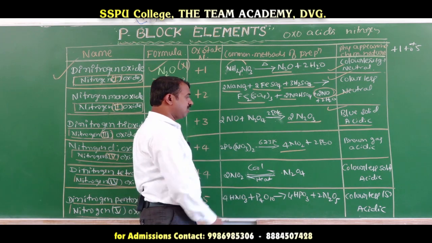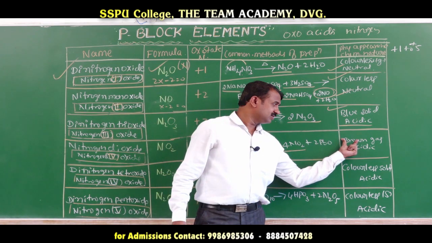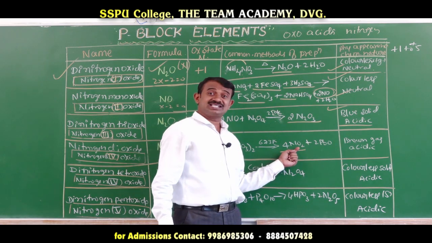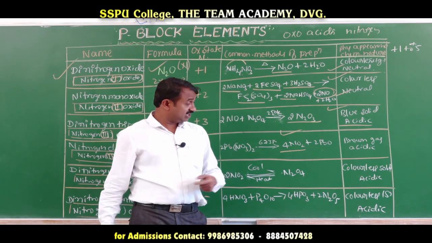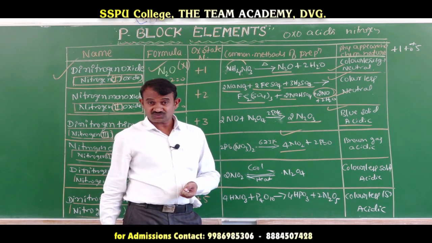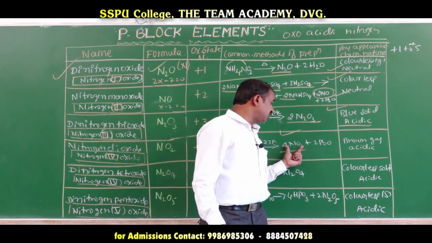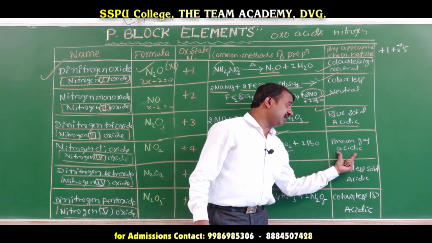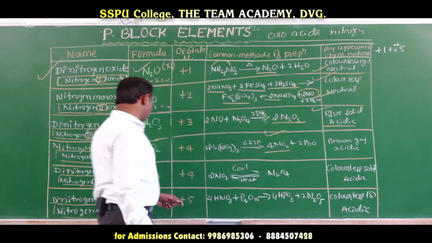Nitrogen dioxide is a brown gas. You should remember this, because in entrance examinations they will ask questions. When a brown gas is released, that is nitrogen dioxide. It has acidic behavior, which is one of the important characters.